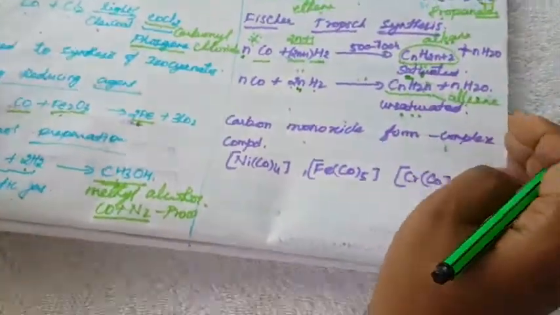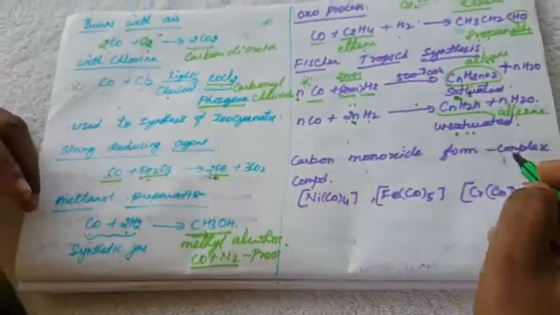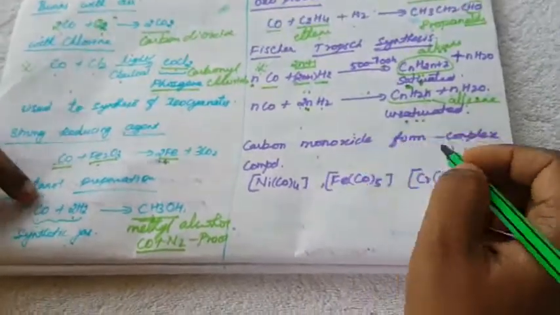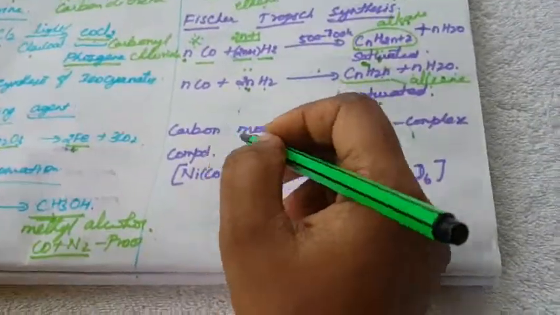This is a repeatedly asked question. Another point is that carbon monoxide forms complex compounds. Many complex compounds are formed using carbon monoxide.